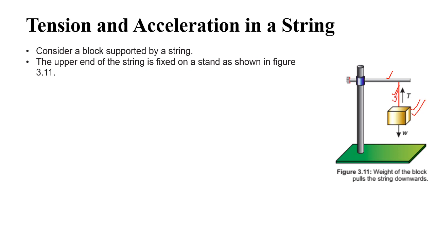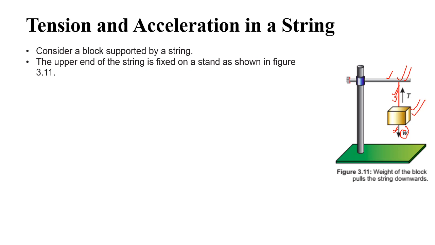Now the weight of the block is acting downward, so it means the block is applying force on this string, or you can say on the stand. Since both are connected, the block is applying the force on the stand, or you can say the string. And what will be that force? That will be equal to the weight of the block, right? And what is the direction? The direction is downward. So according to Newton's third law,